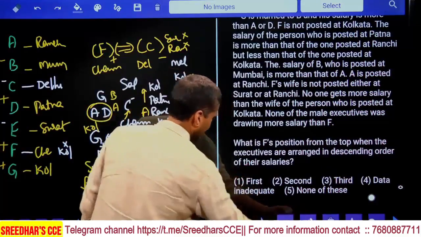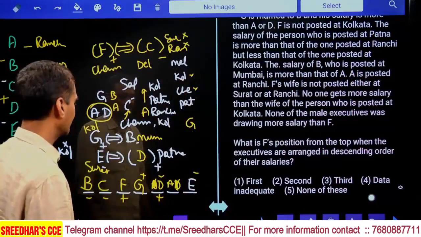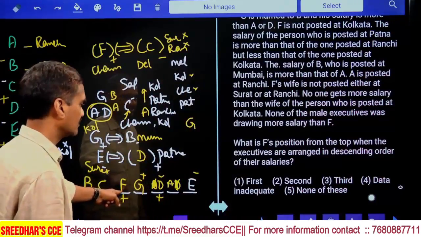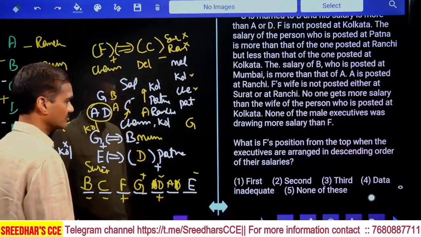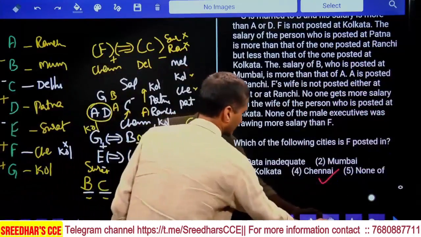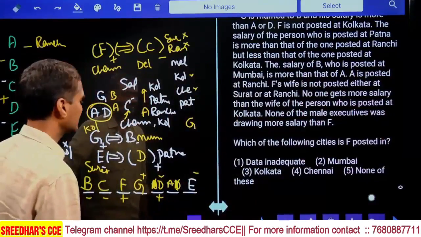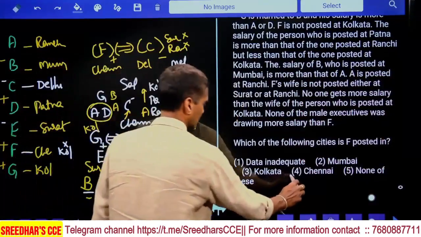Then coming to 38. What is F's position from the top when the executives are arranged in descending order of their salaries? F's position is third from the top. That is choice 3, question number 38. Then the 39th one: which of the following cities is F posted? F is posted in Chennai, that is given in choice 4.